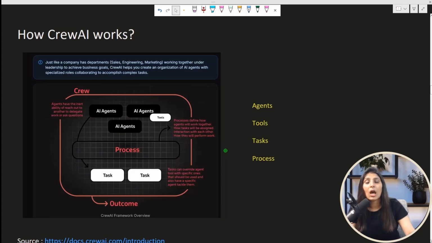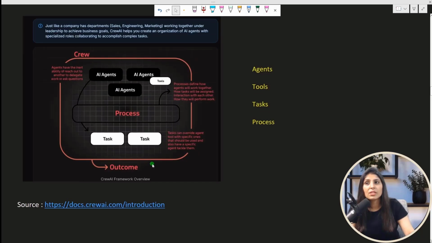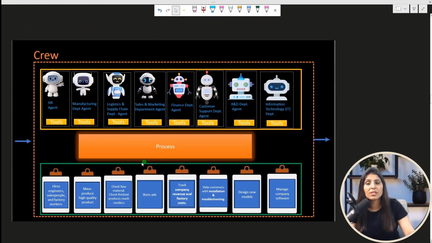Now let's understand how Crew AI works. So I've told you that agent, tools, task, and process, these are the four important key points in Crew AI. So guys, this diagram I took from the official website of Crew AI. So here you can see AI agents. AI agents can use tools, and then we have a number of tasks over here. In the center we have the process. So this is what I have explained to you. This is the same picture I have explained to you in a simpler way.